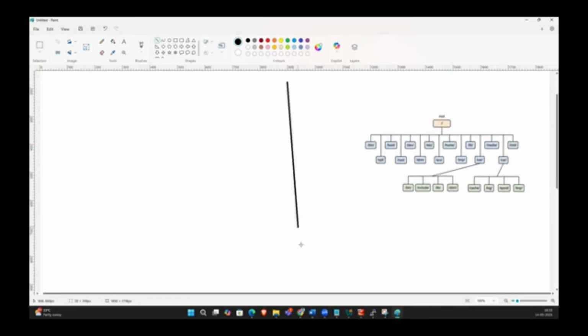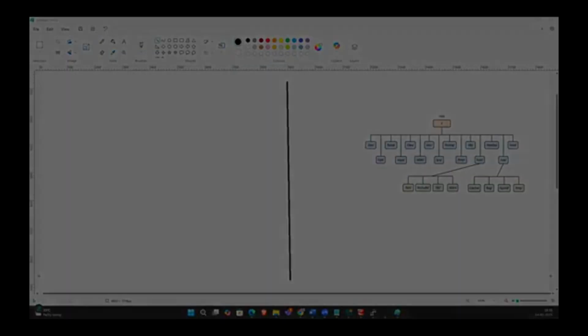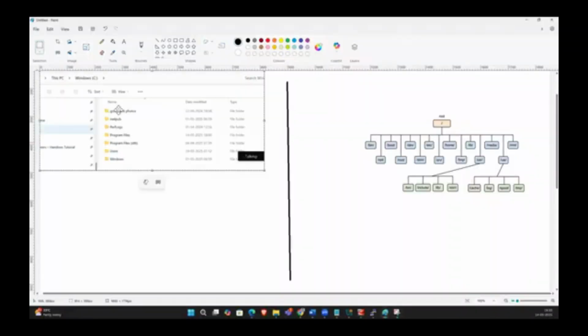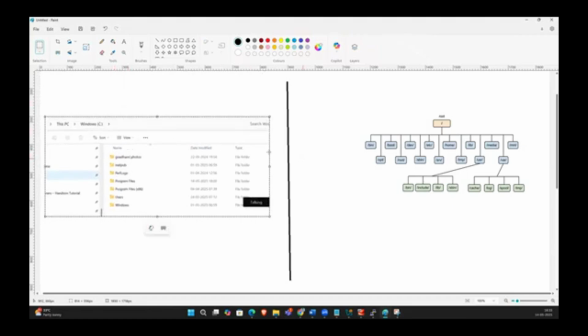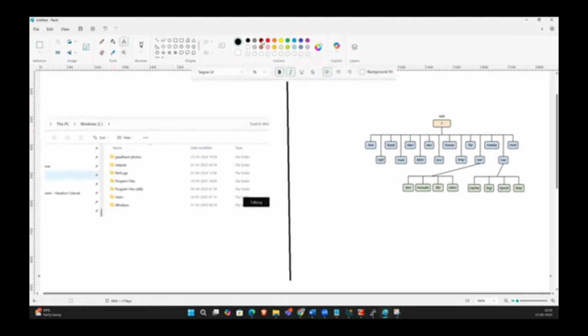I will divide this into two parts. Where is the C? Yeah, this is the Windows files. What is this? Windows file system. Windows file system hierarchy.